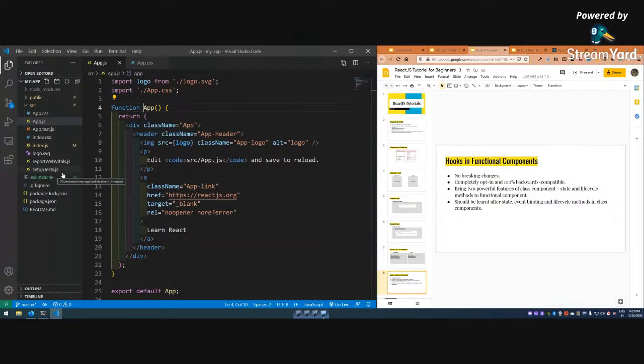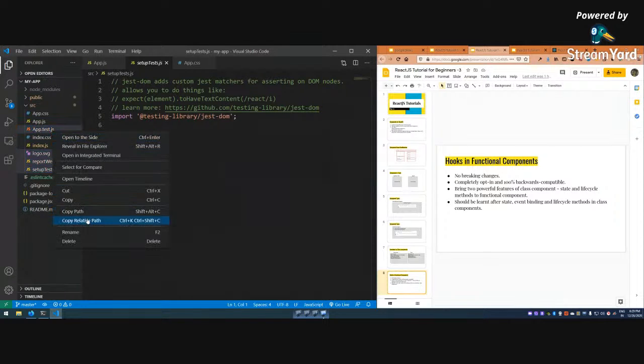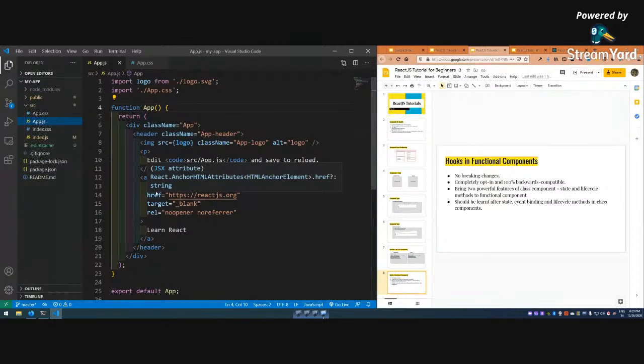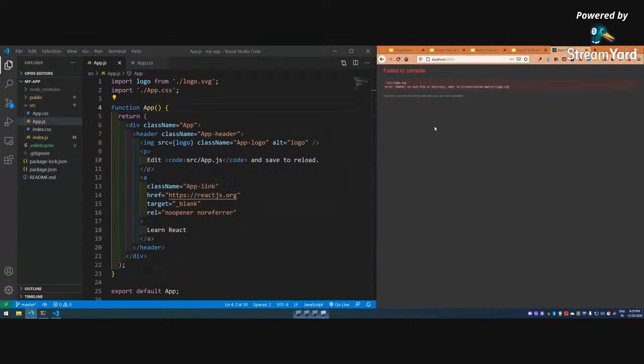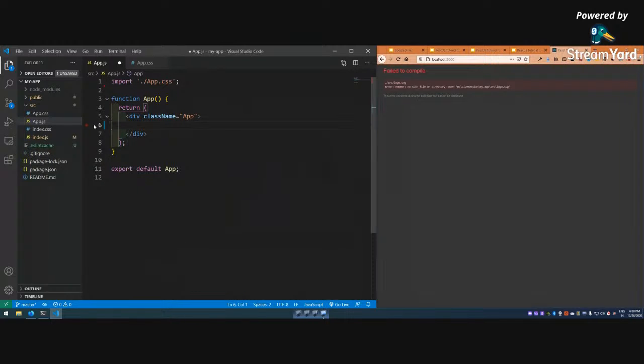Then the other thing: we don't need the test anymore. We can easily right click and remove this, move to recycle bin, so that our app is this much. But if I go back, it will break, because I'm importing a logo which is not there. So I will remove it, and I will remove all of these things, because from here only when we start, you start like this.